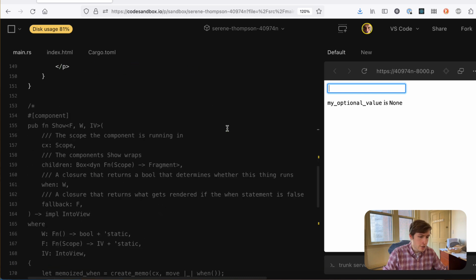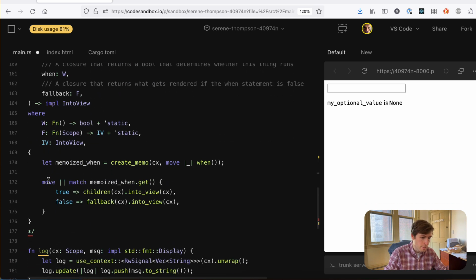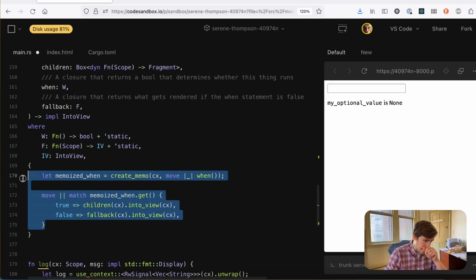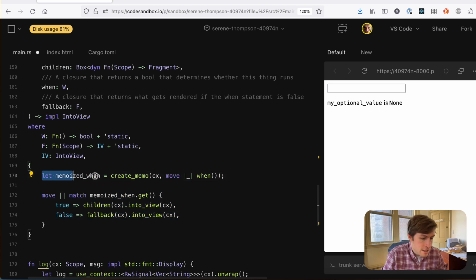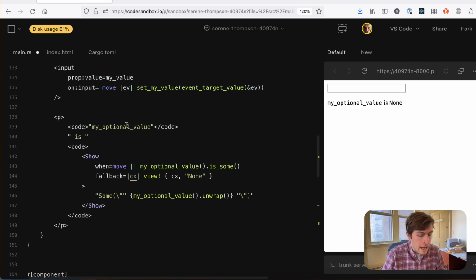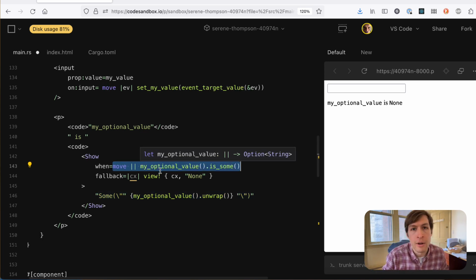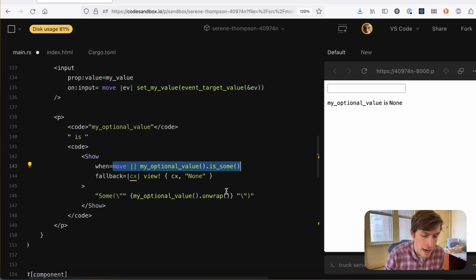The show component is actually really, really simple. If you want to see how the show component works, it's literally just these lines, right? The first thing it does is create a memo around that when condition. And the point of this is that, as long as this is some, it doesn't constantly re-render this body. The memo will only trigger when my optional value.isSome changes. So the when doesn't re-render this every single time that you type a character and it is still some, right? Instead of re-rendering it, it just keeps this.